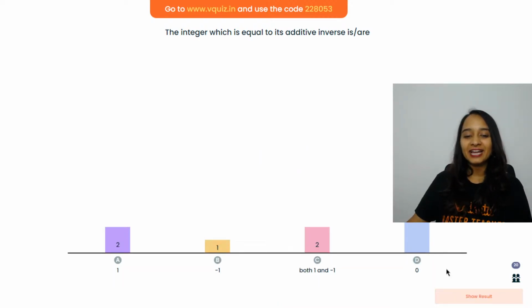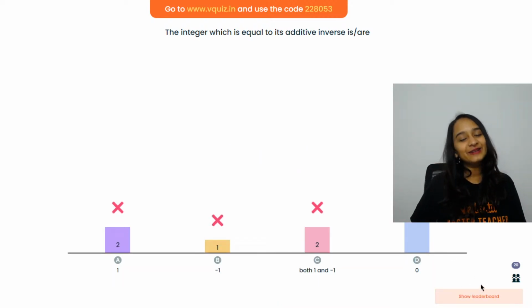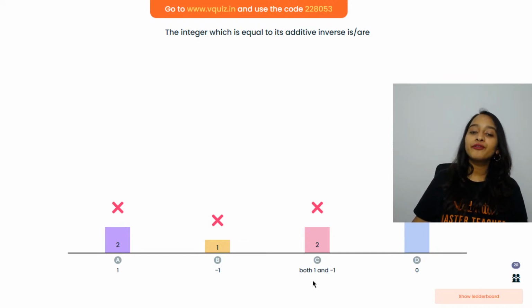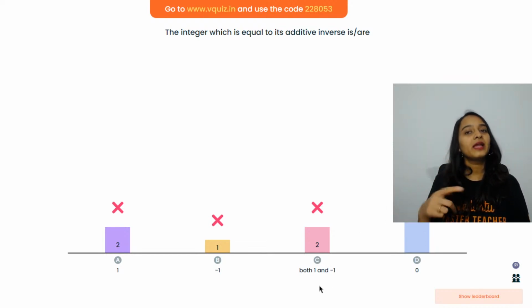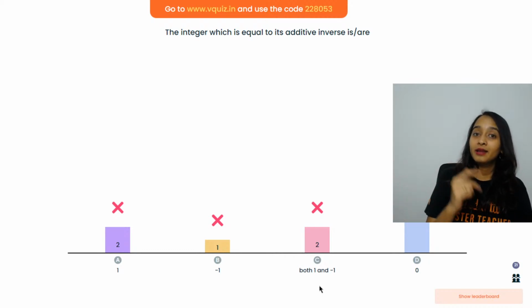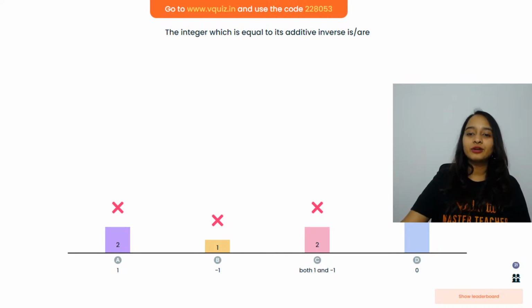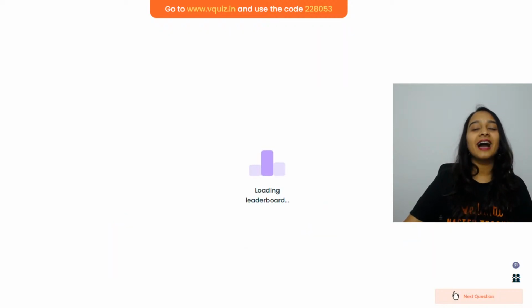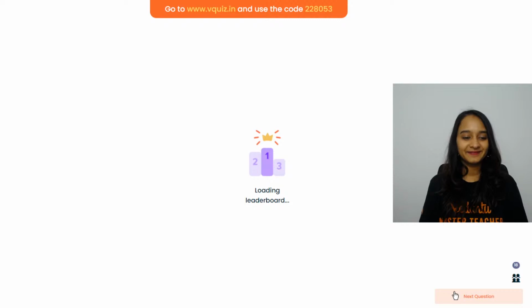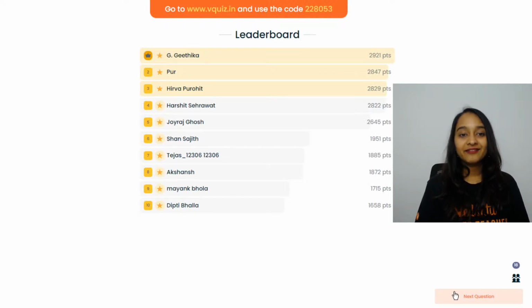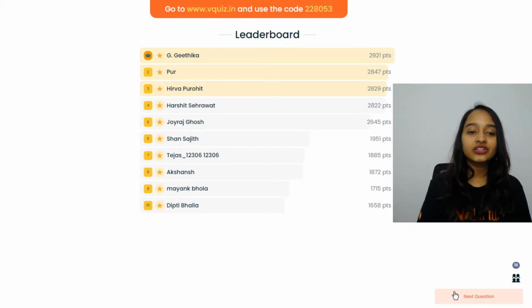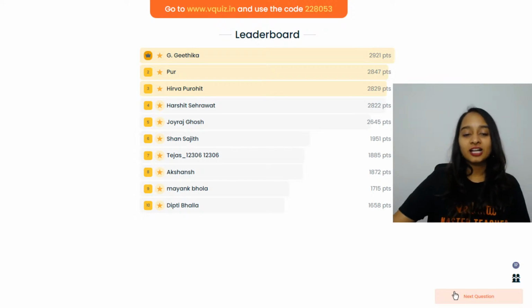That is a time up and look at that. Guys, it has to be 0. Additive inverse of 1 will be -1 and -1 will be 1. But for 0, the additive inverse is 0. And 0 is also called the additive identity. And we have Geetika, Par, Hriva, Harshit, Joyraj, Shan, Tejas, Akanksha, Mayank and Deepti.